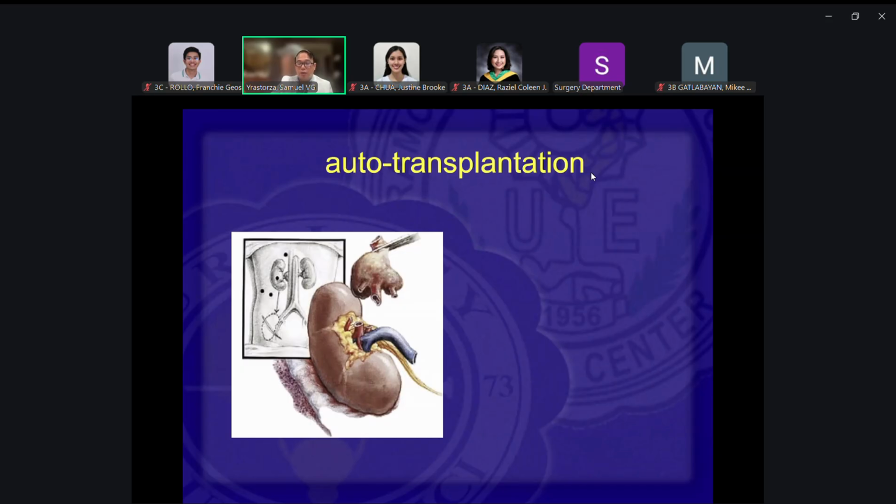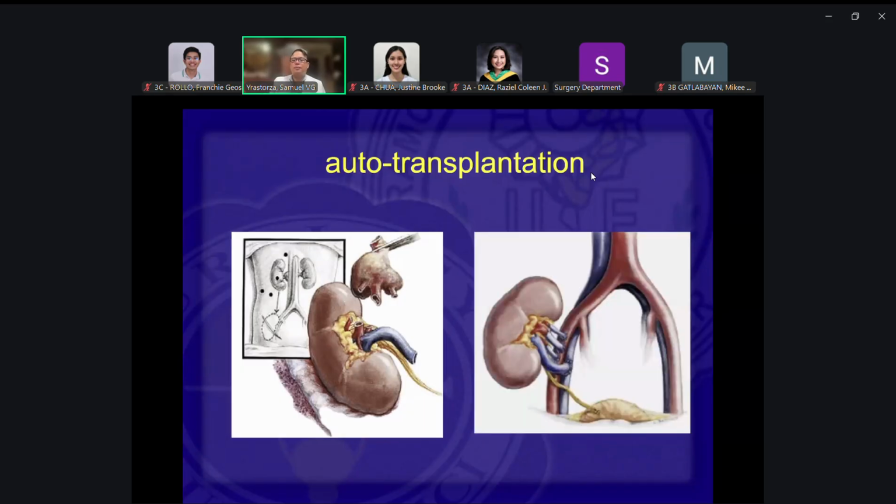It's like doing a kidney transplant, because when you do a kidney transplant, that's where you place the donor kidney, in the pelvic area. So in this case, this is auto transplantation, meaning you use the patient's own kidney and transplant it at another site. Sorry for the sore throat. So that's how it's done.